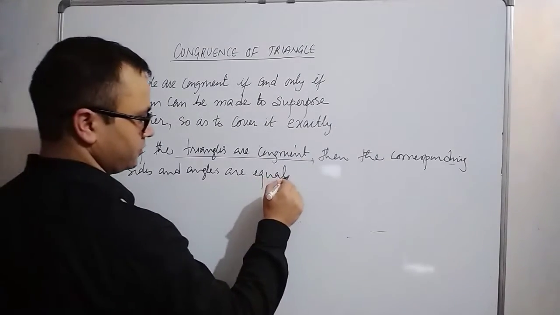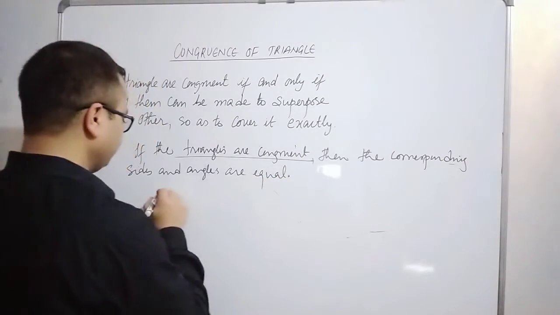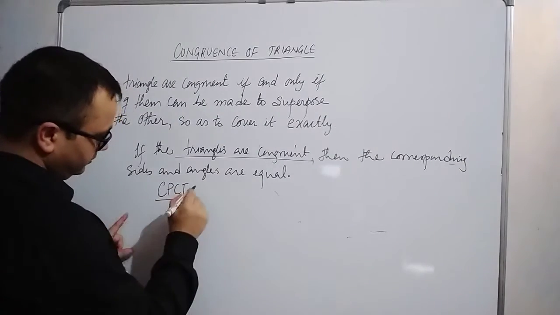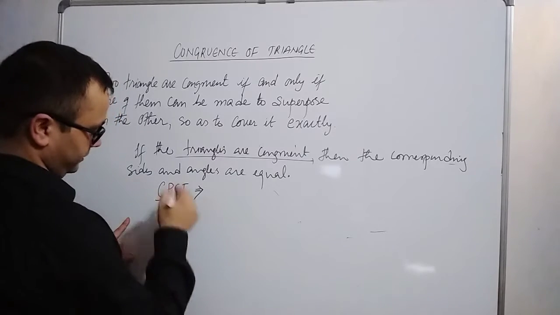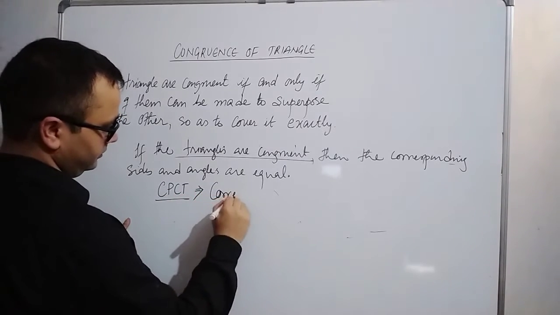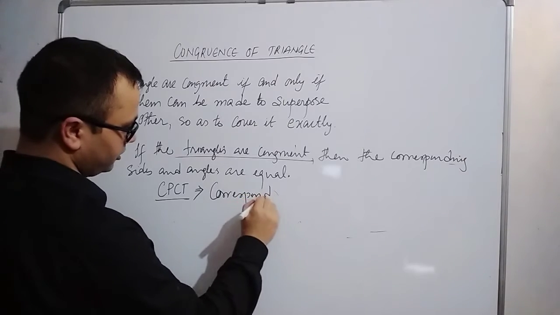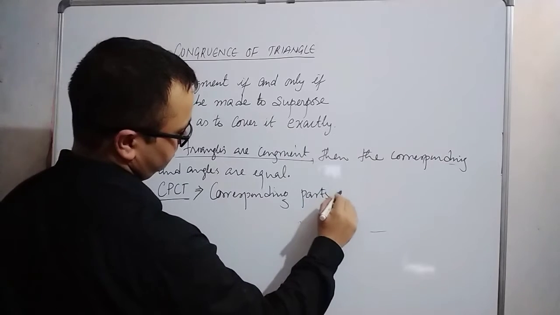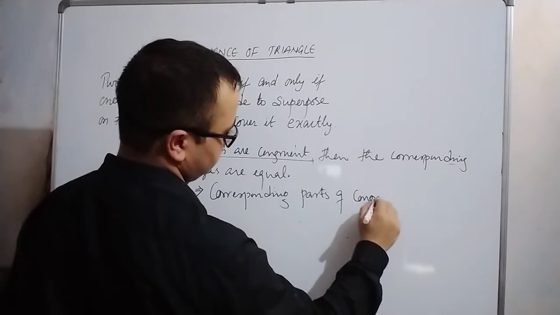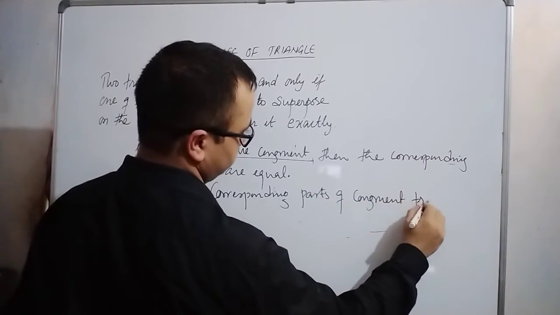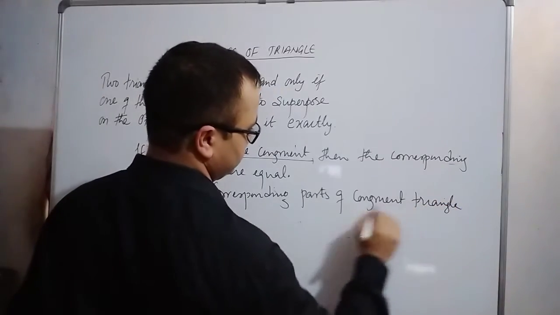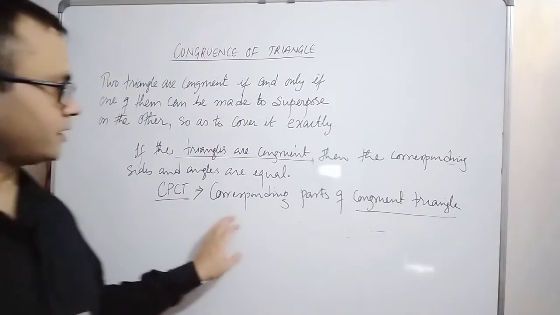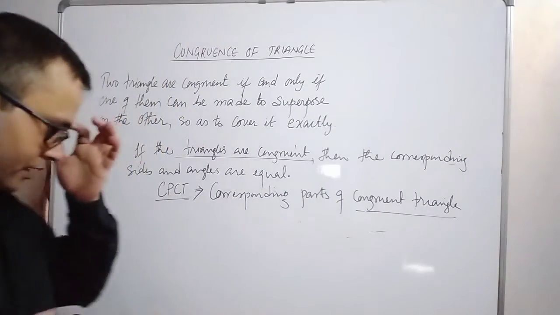So in short form, it is known as CPCT. What do we mean by CPCT in full form? It is corresponding parts of congruent triangles. Congruent triangle means equal and similar triangle. CPCT means corresponding parts of equal and similar triangles.